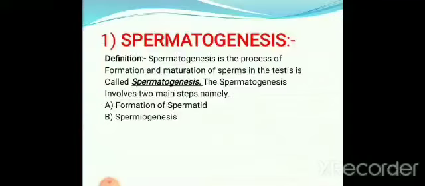So this is clear. The process of spermatogenesis involves two main steps. We are going to study spermatogenesis completely in two major steps. One is the formation of spermatids and the second step is spermiogenesis. These two steps you have to remember.